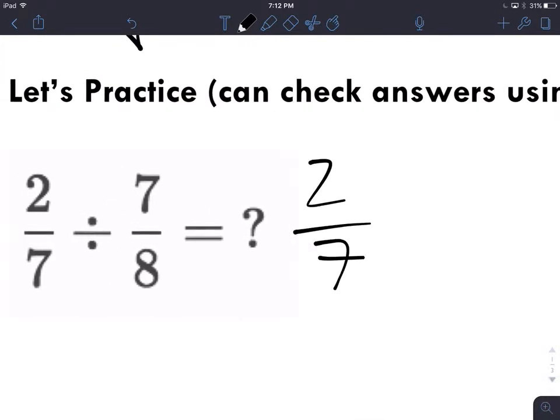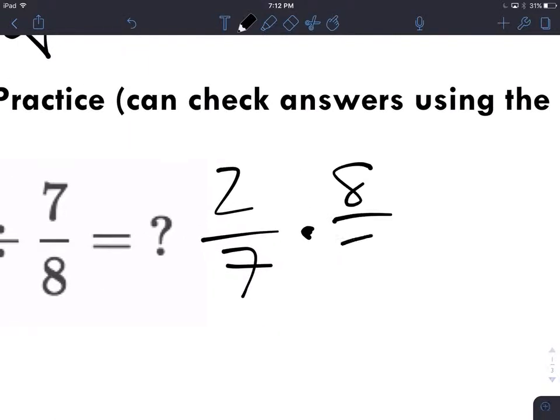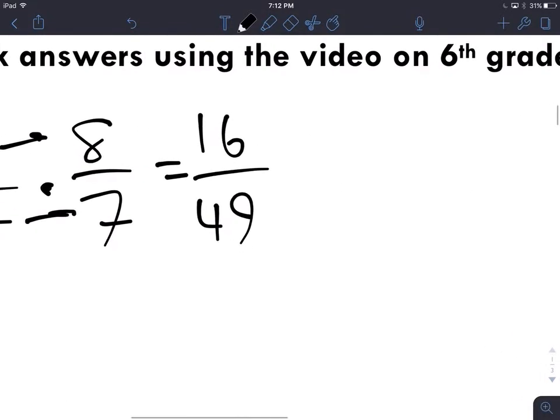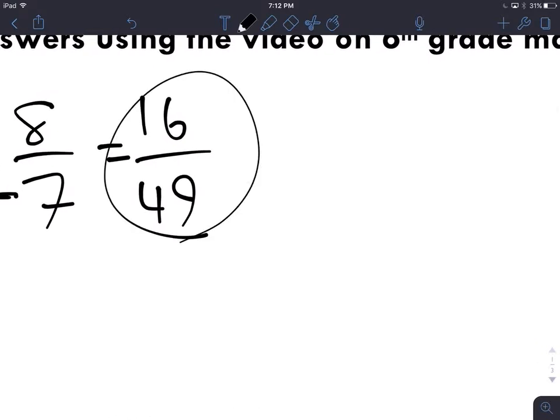2 over 7, keep that. Division, change to multiplication. 7/8 becomes 8/7. Multiply straight across. Becomes 16 49ths. Can you divide 16 and 49 by the same number? No. That's it.